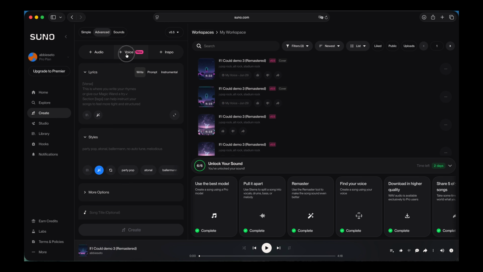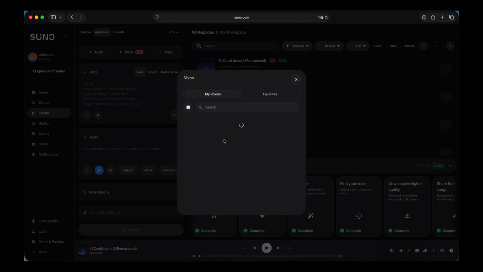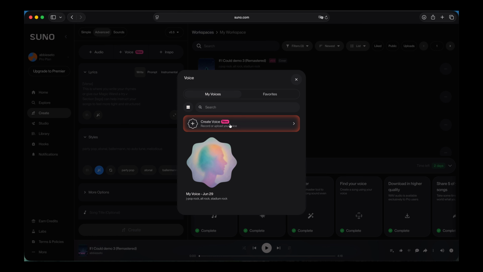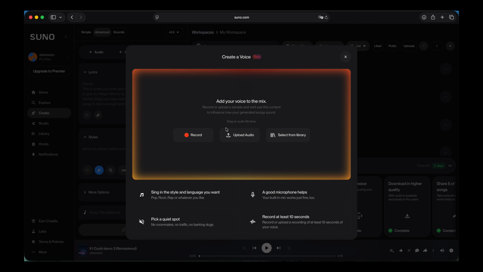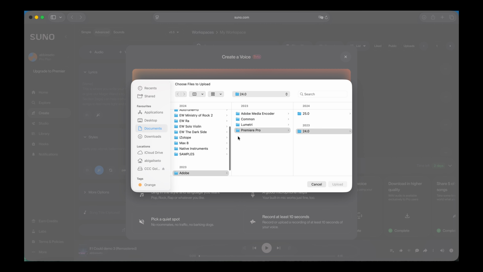Let's export the vocals, bounce the project selection into a WAV format. Once we are done, we are going to head to Suno. At the top, there's this voice option. So we create voice over here and upload my audio.